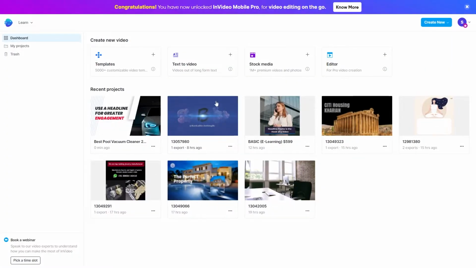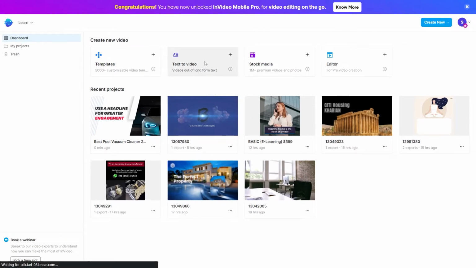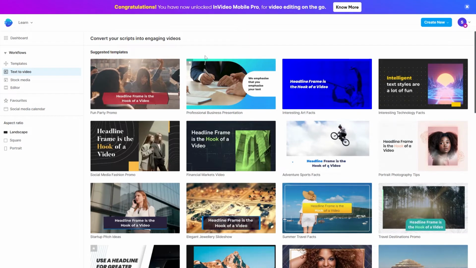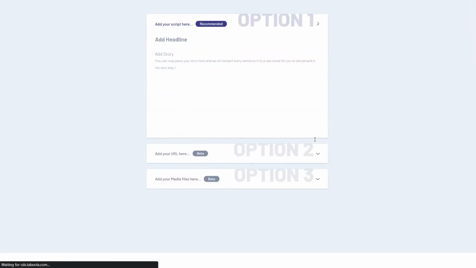Once you're in your dashboard, you should be looking for text to video over here. Since we're in the health, fitness, and weight loss niche, it will give you a ton of suggested templates you can look through and select from. Look for any template with anything to do with food, fitness, or anything similar.